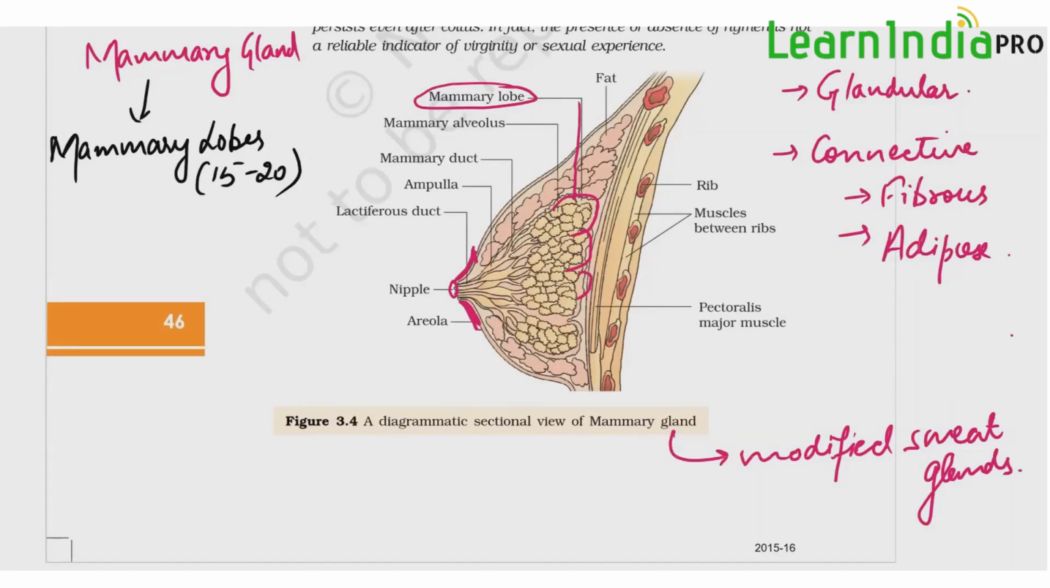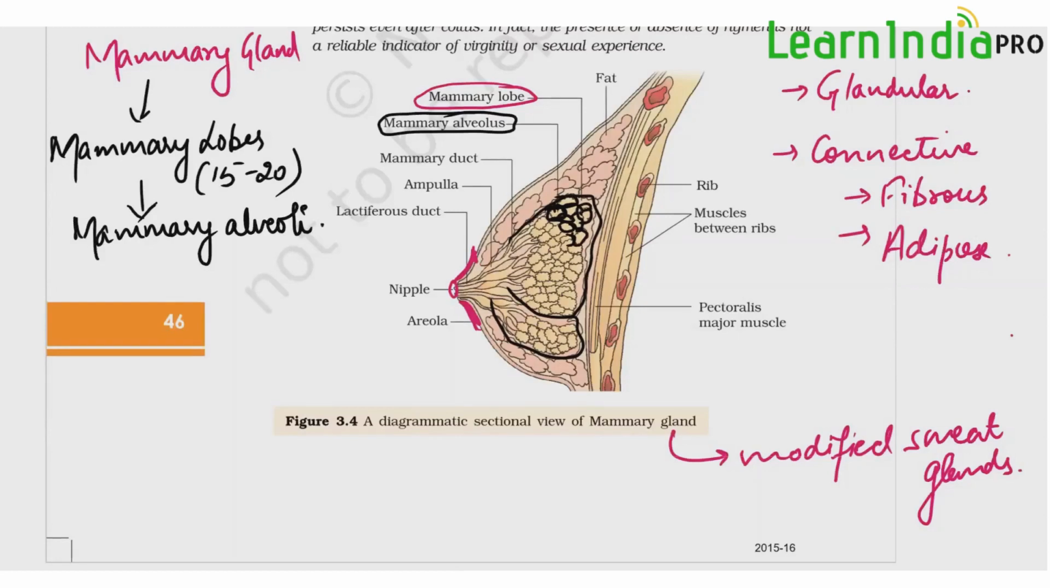Now these lobes are formed like this. If I say this complete part is one lobe, and this is another lobe, you see it is like a bunch of grapes kind of structure. The appearance is just like that. And what they've mentioned is that each of these parts is a mammary alveolus. So mammary lobes are further formed of mammary alveoli.